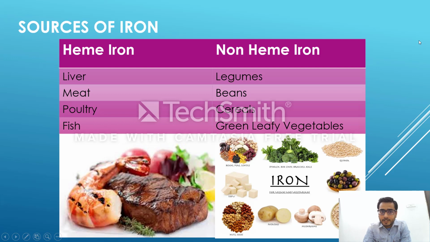One important thing before moving on to the next slide is that there is no factor in the gut which affects the absorption of heme iron. On the other side, the absorption of non-heme iron gets affected by many substances, which we'll be discussing in the further slides.